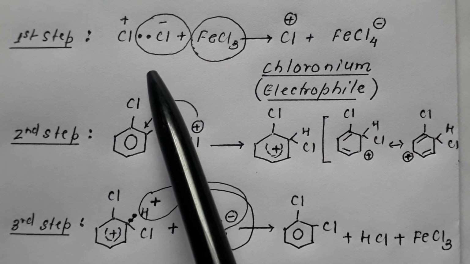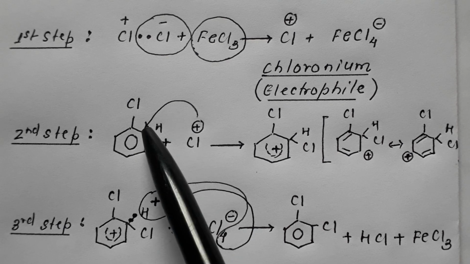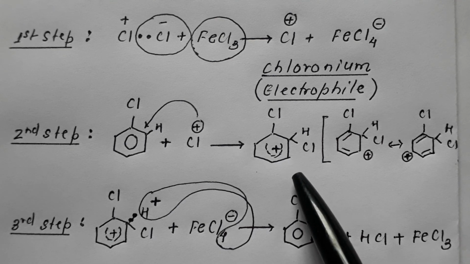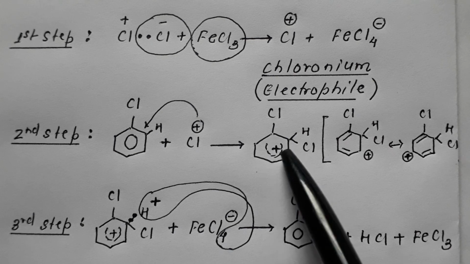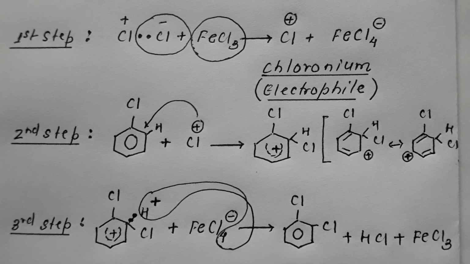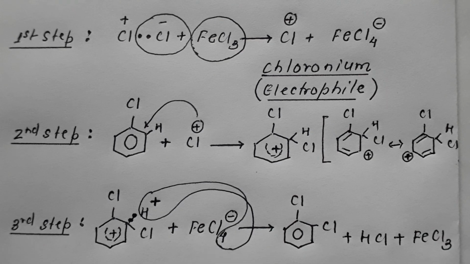So what happened? First it is electrophile formation, that is chloronium ion formation. Then the chloronium ion attacks at the ortho position because chloro is ortho-para directing, resulting in formation of this intermediate, represented by a broken circle with positive to show that the positive charge is resonating in the ring. Now in the third step, this intermediate undergoes deprotonation. This intermediate formed in step number 2 will now come in contact with FeCl4 1 minus formed in step number 1.